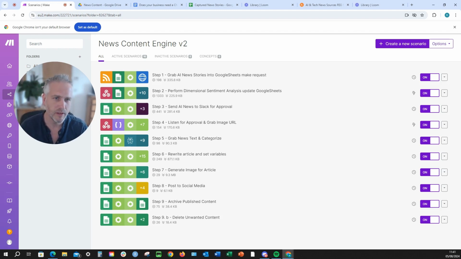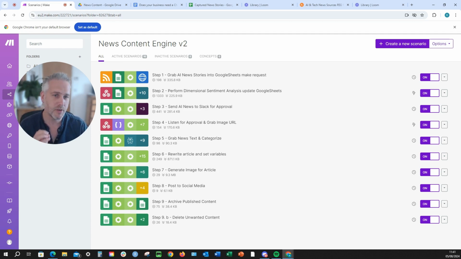So step one, what we need to do is to grab some news stories that we've curated from across the internet and put them into a Google Sheet. In step two, what we're going to do is create a clever little multi-dimensional sentiment scoring system so that we only pass through the highest quality content to our audience, which gets rid of the rubbish. Then we're going to pass that to Slack for our approval.